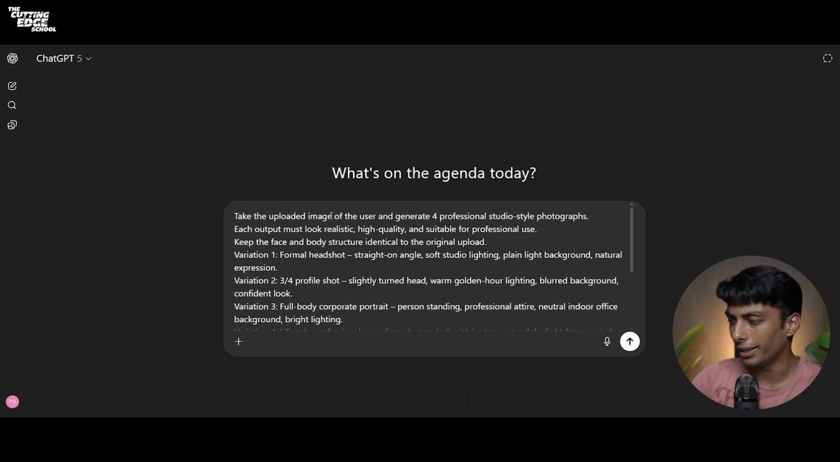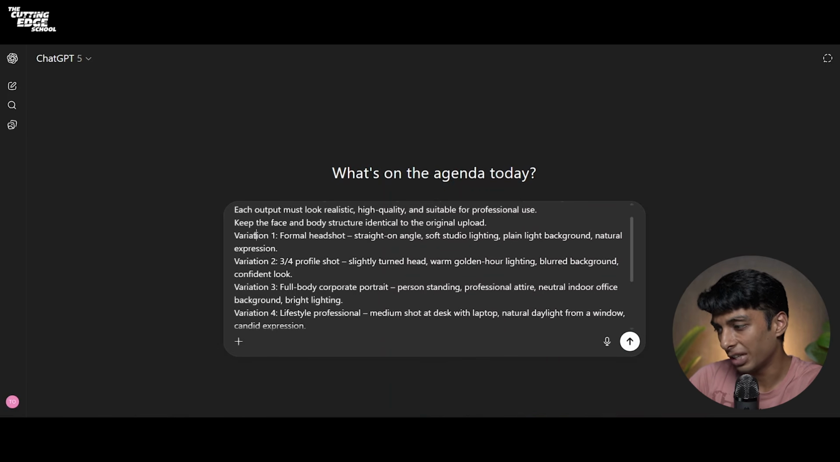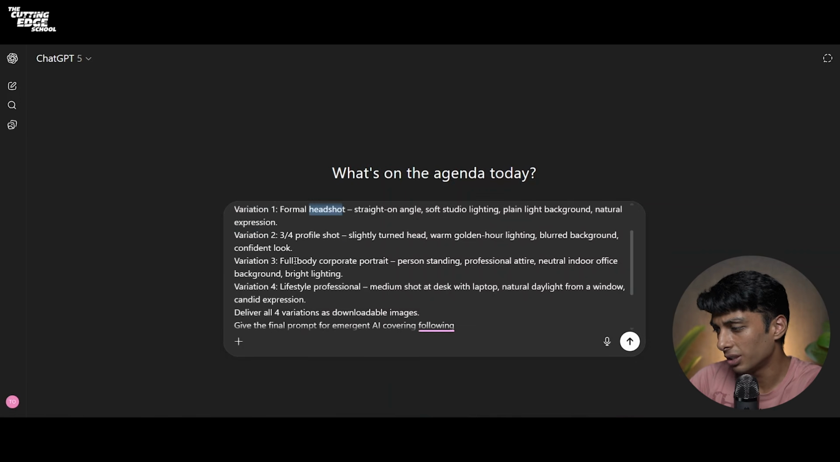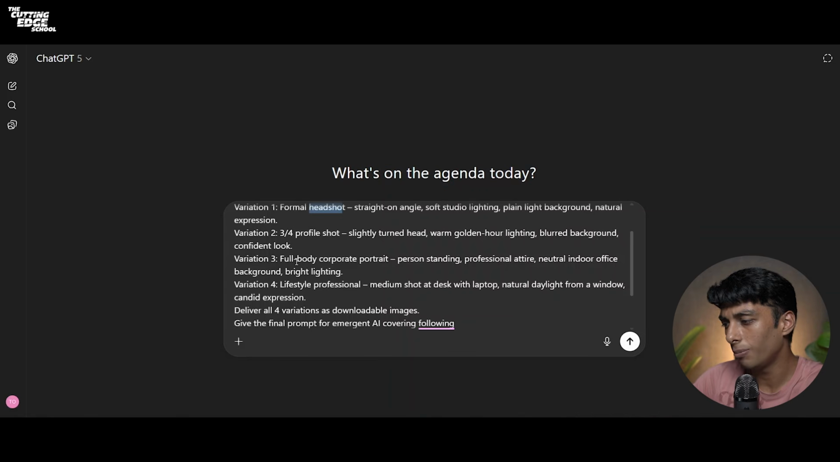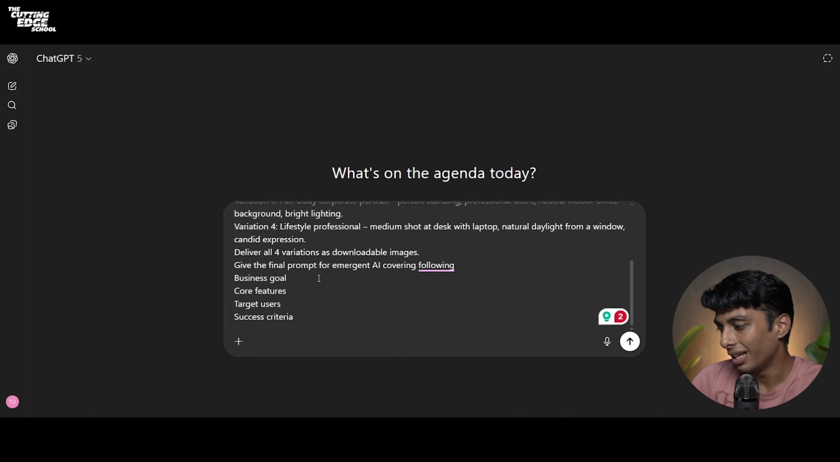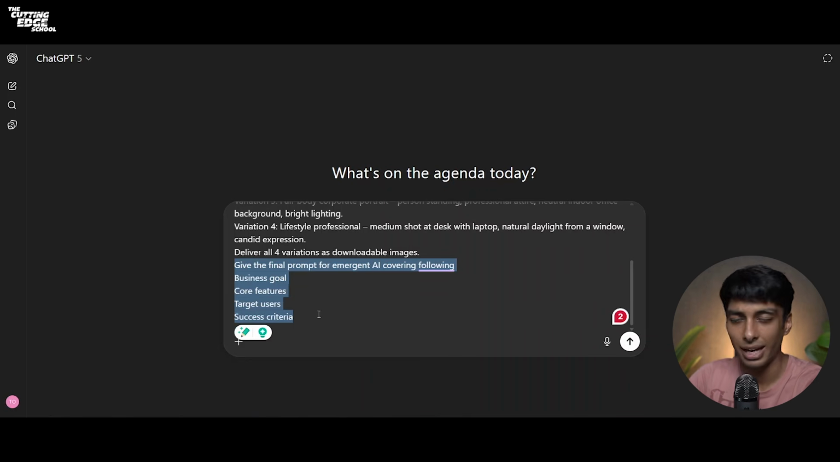So I have explained it to take the uploaded image of the user and generate 4 professional studio photographs. I have also given variations. Variation number 1 includes a formal headshot. Variation number 2 includes 3 to 4 profile shots. Variation number 3 includes a full body profile shot, etc. And then in the last, I have mentioned it to give the final prompt for Emergent AI covering the following, which is business goal, core features, target users, and success criteria. So this is the prompting guide that Ansh has already covered.